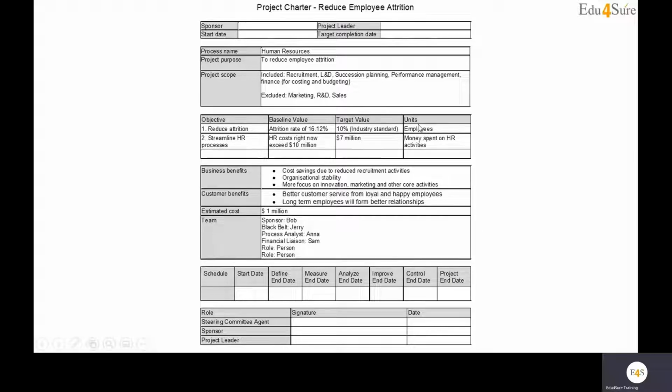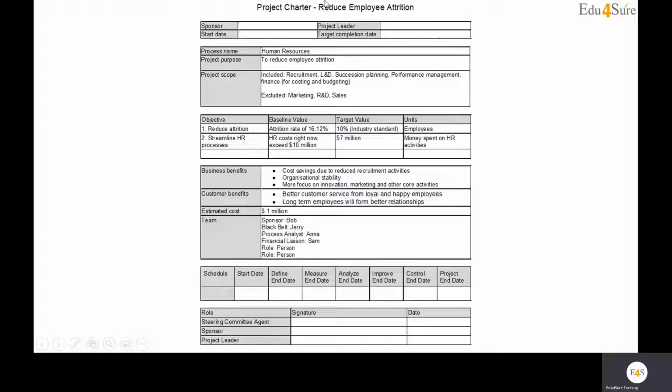Here, what are the units? In case of the first aim, employees, and in case of the second aim, what is the unit? Money spent on HR activities. So when we are targeting streamlining the HR processes, the HR cost right now is exceeding $10 million. We are targeting $7 million.